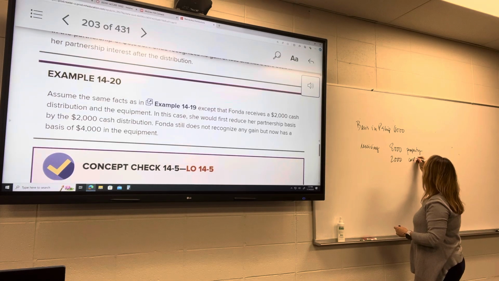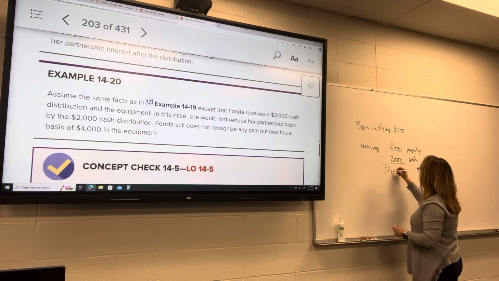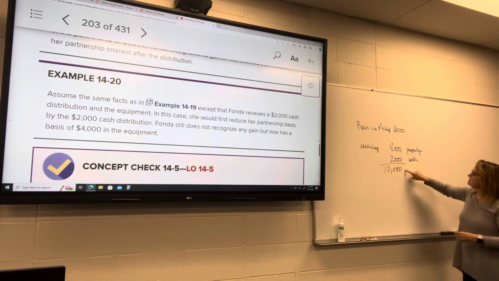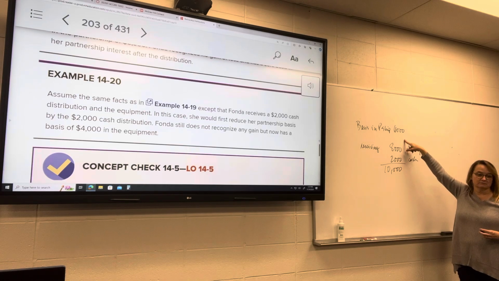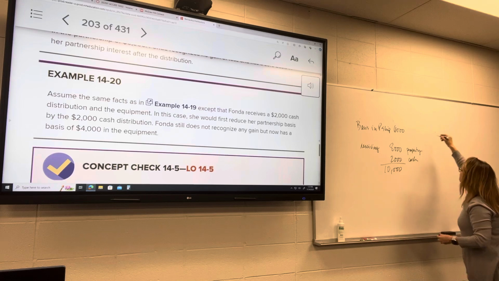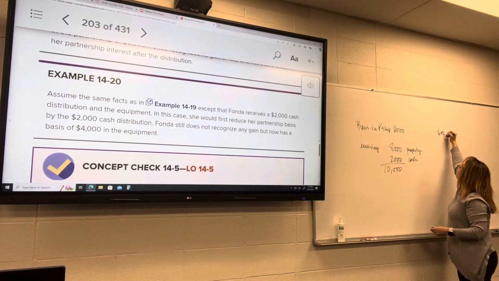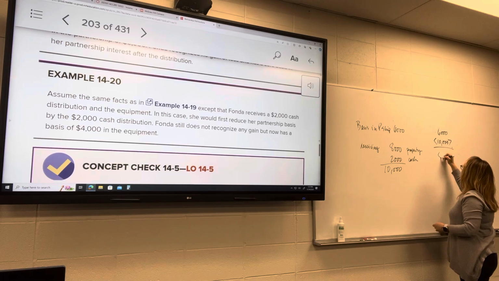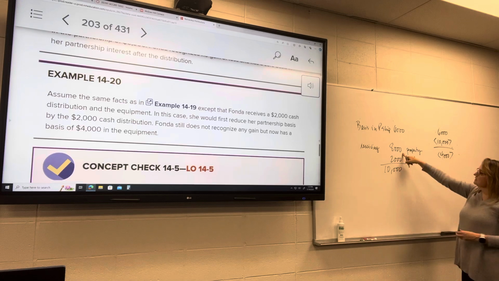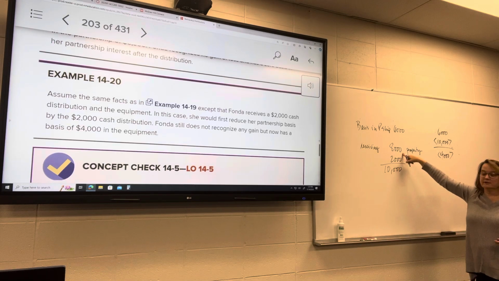If we were to subtract what she received, we'd be in negative territory. 6,000 minus 10,000, that is going to attach to the property.